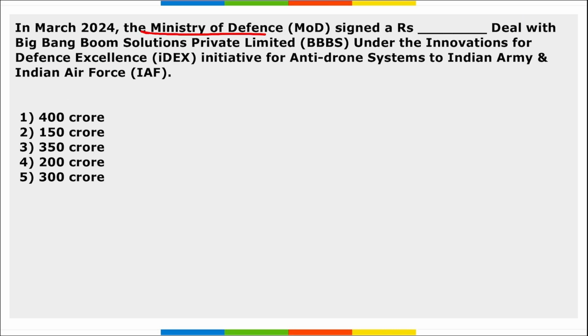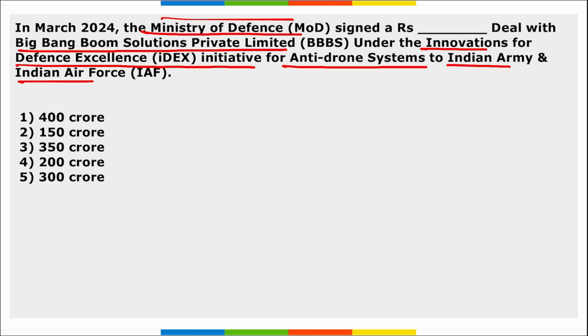Next, in March, the Ministry of Defense signed a deal with Big Bang Boom Solutions Private Limited under the Innovations for Defense Excellence initiative for anti-drone systems for the Indian Army and Indian Air Force. So the Ministry of Defense signed a how much crore deal? They signed a 200 rupee crore deal with Big Bang Boom Solutions Private Limited under this iDEX initiative, and it is for the anti-drone systems for the Indian Army and Indian Air Force. And this marks the largest contract signed by the Ministry of Defense under the iDEX initiative and one of the largest contracts signed with an Indian startup.